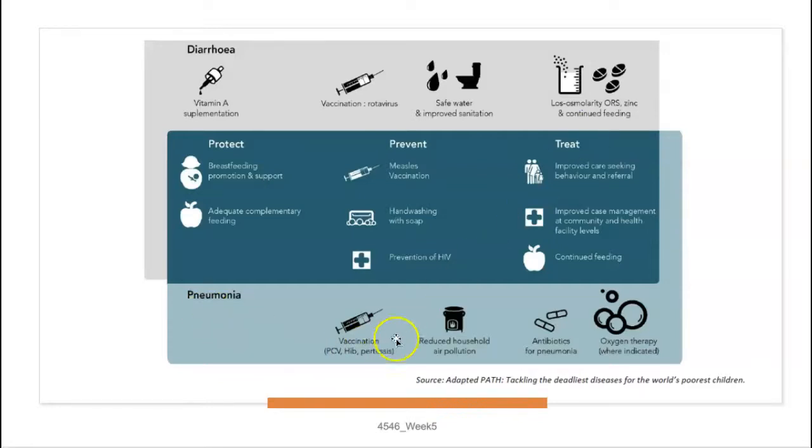Pneumonia, on the other hand, again, it's vaccination. Reducing household air pollution. There's a lot of cooking indoors, so doing a lot of health teaching about cooking outdoors. Ensuring that children have access to antibiotics for pneumonia, and then oxygen therapy where indicated. And so if you combine these two, you can see the overlap here of protect, prevent, and treat.